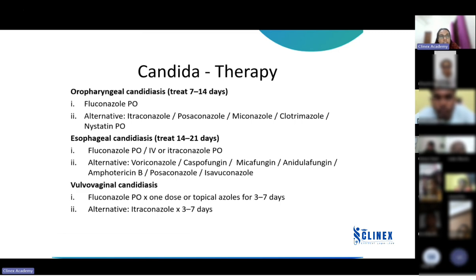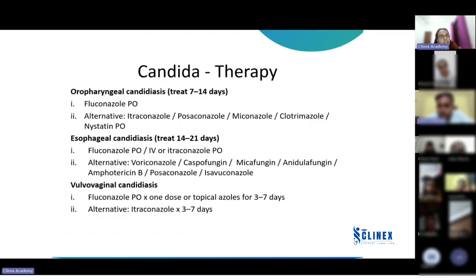Fluconazole is the drug of choice. Alternatives are itraconazole and posaconazole. Can anyone tell me about nystatin? Nystatin is not often seen in India. Can anyone tell how to take nystatin, if at all it is given? Is it to be swallowed or how do you take nystatin?